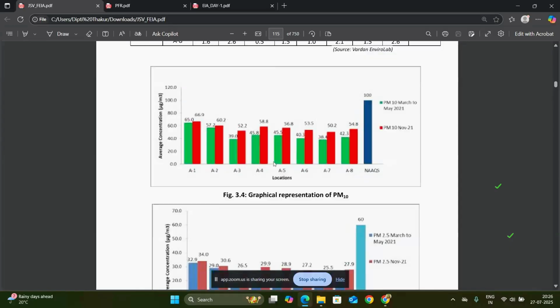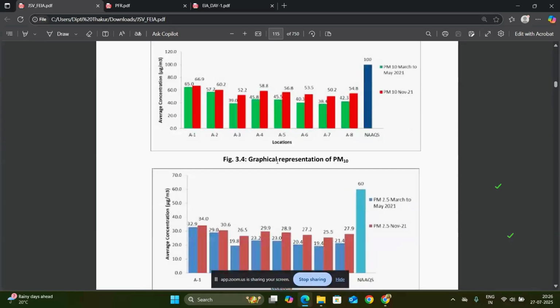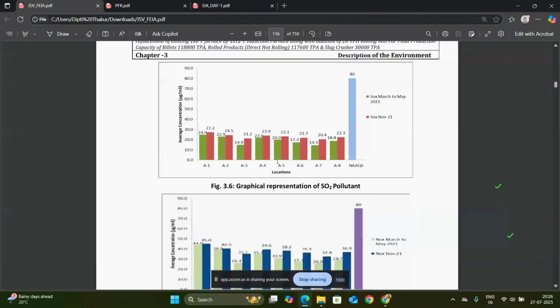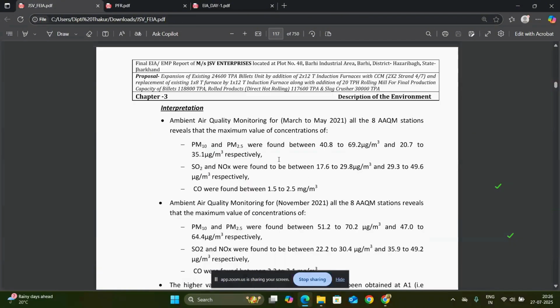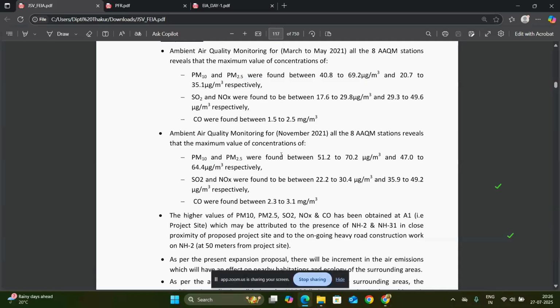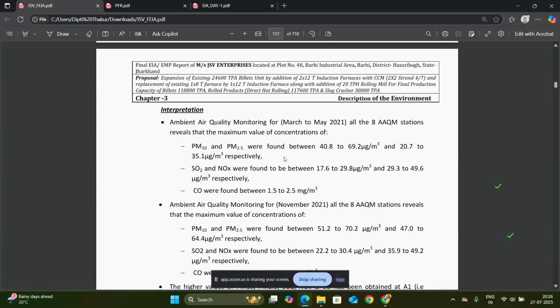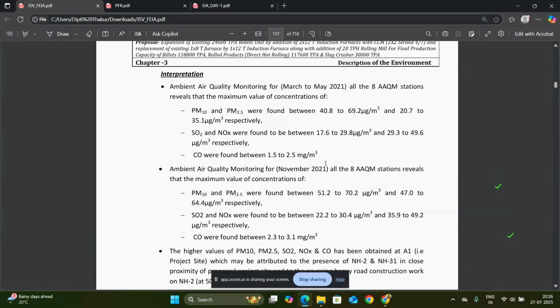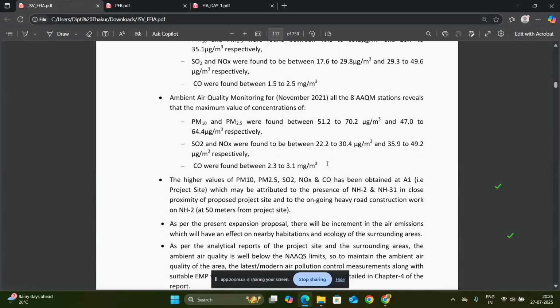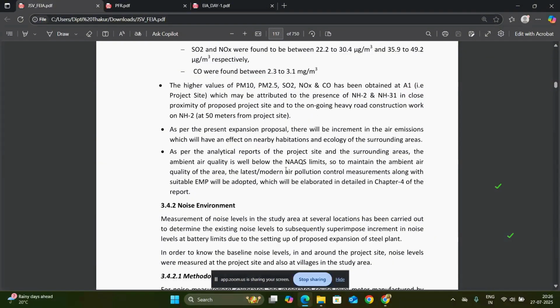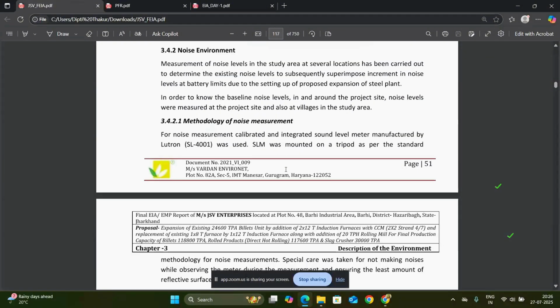On that basis, we will have to make a graphic representation of all the parameters, and then the interpretation part is compulsory. It is mentioned in the report where the concentration of pollution is high or low, and we will also have to compare all the data based on the sample location. Next is the noise environment.